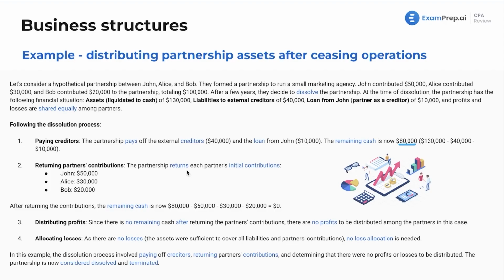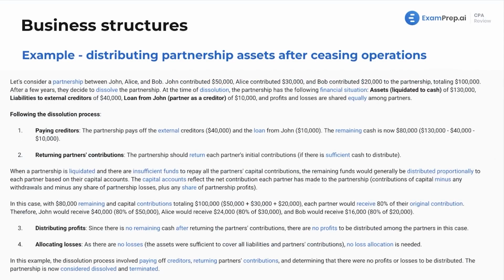The partnership returns each partner's initial contributions. Now, after returning the contributions, the remaining cash is actually going to be at a negative amount. It's time to run through some examples. We are dealing with ceasing operations in a partnership.